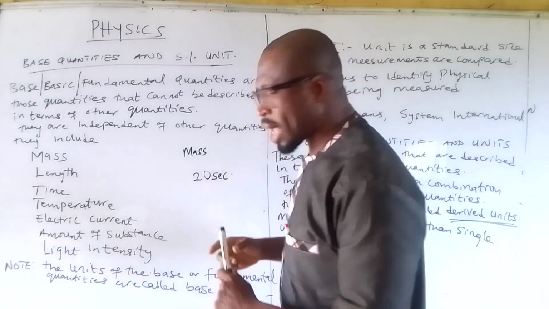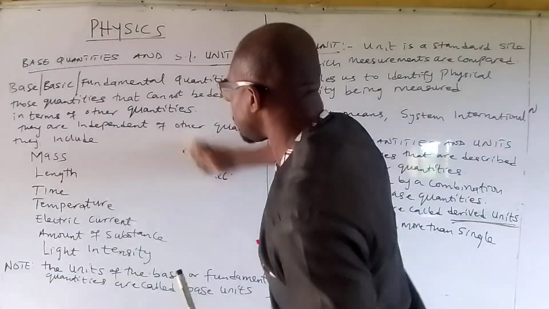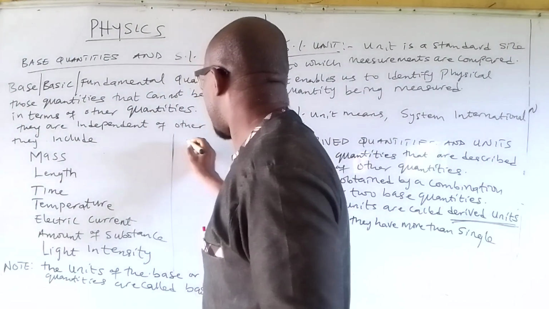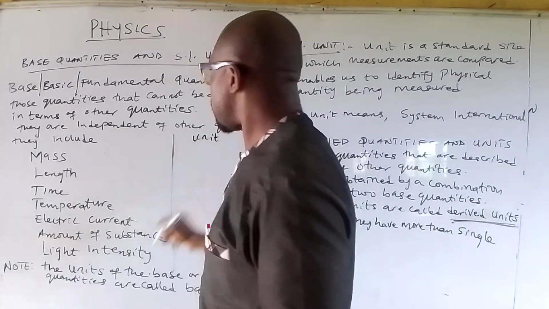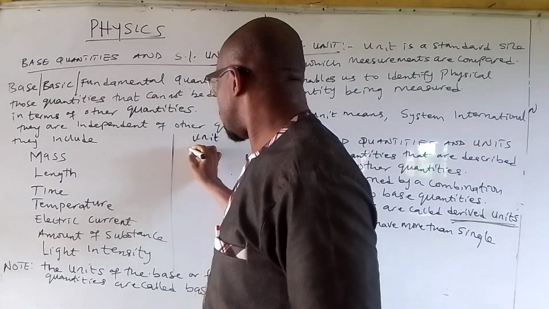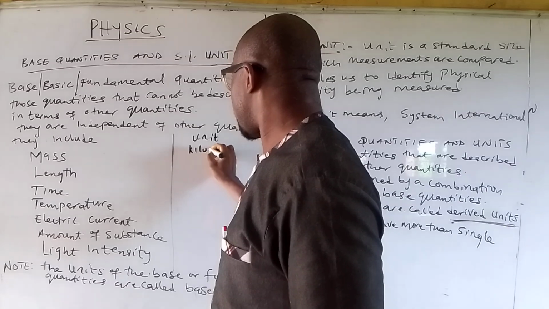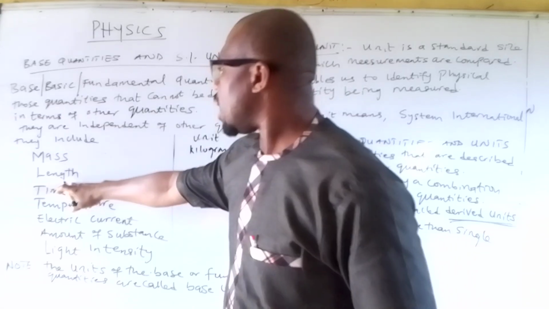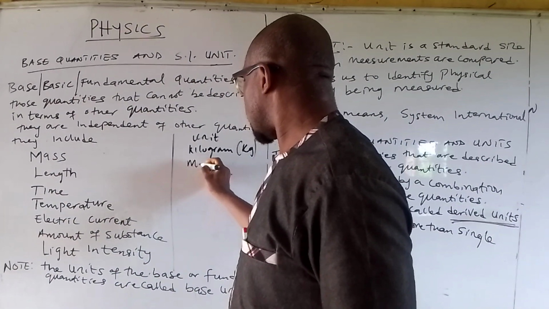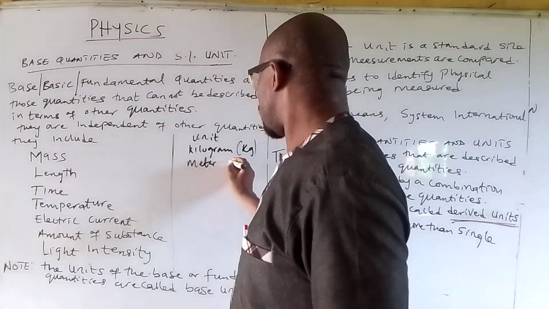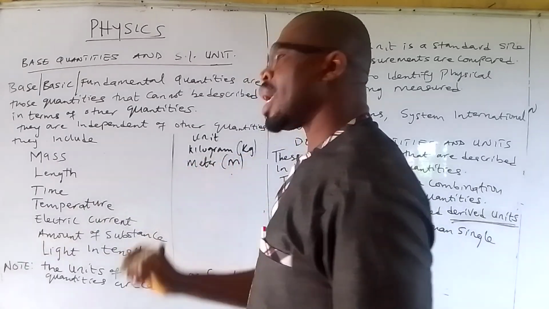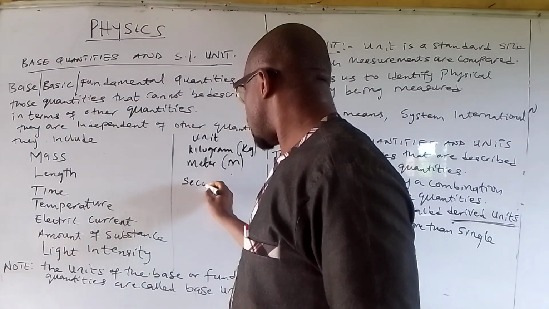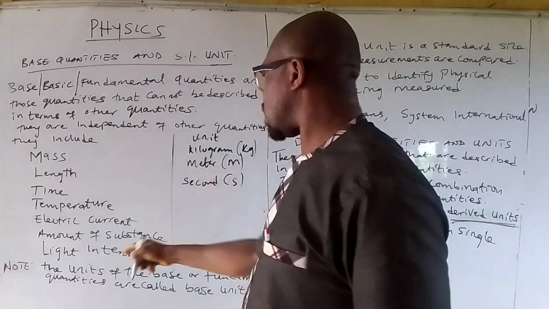For example, we can have the units of these quantities. Mass: the unit of mass is just a single unit, which is the kilogram, represented as kg. Length: the unit of length is the meter, which can be represented as m. These are single units. Time is measured in seconds, represented as s.